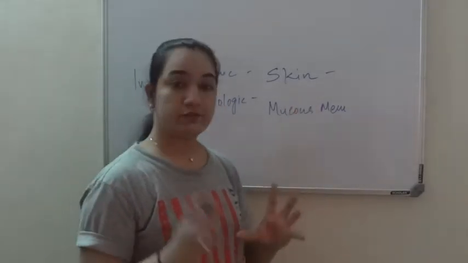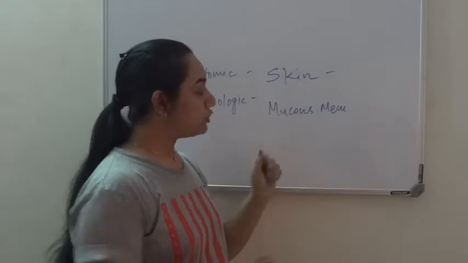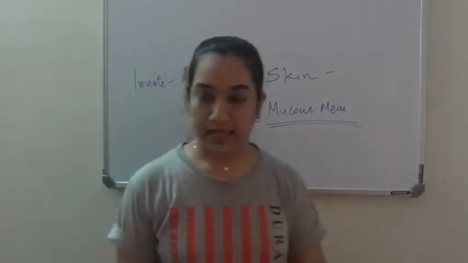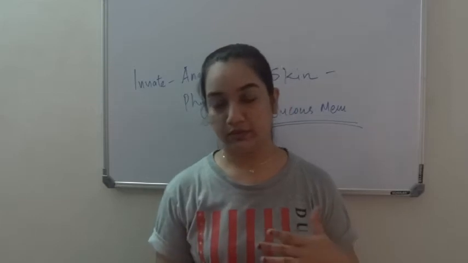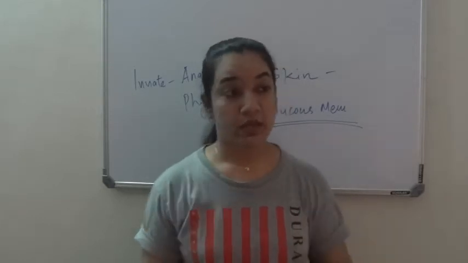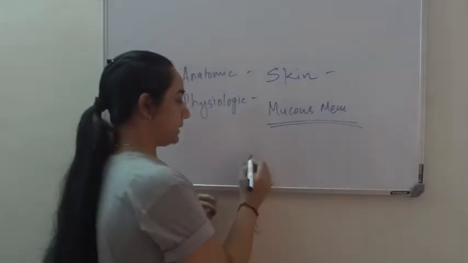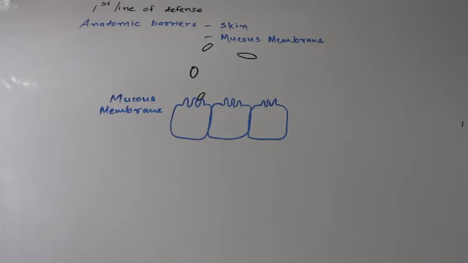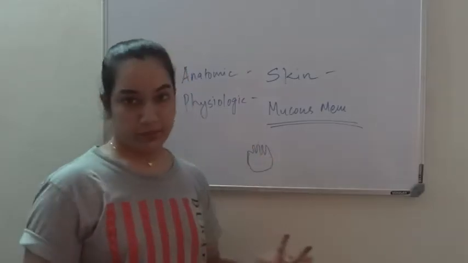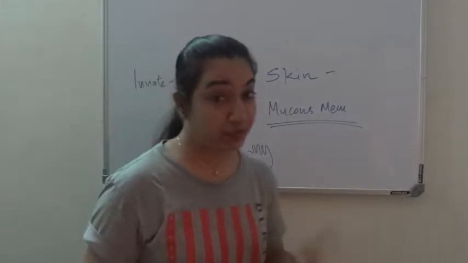So skin gives you a mechanical barrier kind of a thing that would retard the entry of microorganisms. When it comes to mucous membrane, mucous membrane lines the surfaces of areas which are generally exposed to the outside environment, like your respiratory tract. So when an organism is trying to enter through this route, what happens is the cells of this mucous membrane are generally lined with cilia. Mucous membrane produces mucus. Now what is the function of this mucus? Why do we need such viscous fluid coming out?